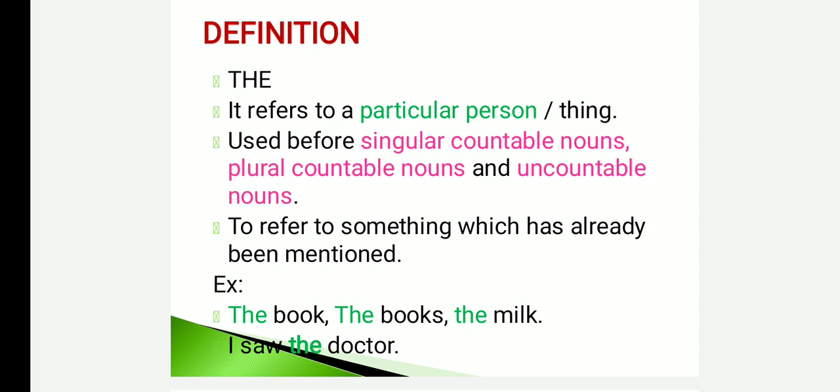For example, "the book" means I am speaking about the book which I mentioned first. "The books" is a plural countable noun. "The book" is a singular countable. "The milk": we can't count how many milk particles are in the milk. It is a liquid, so it is an uncountable noun. "I saw the doctor": I mean the doctor whom I already met.